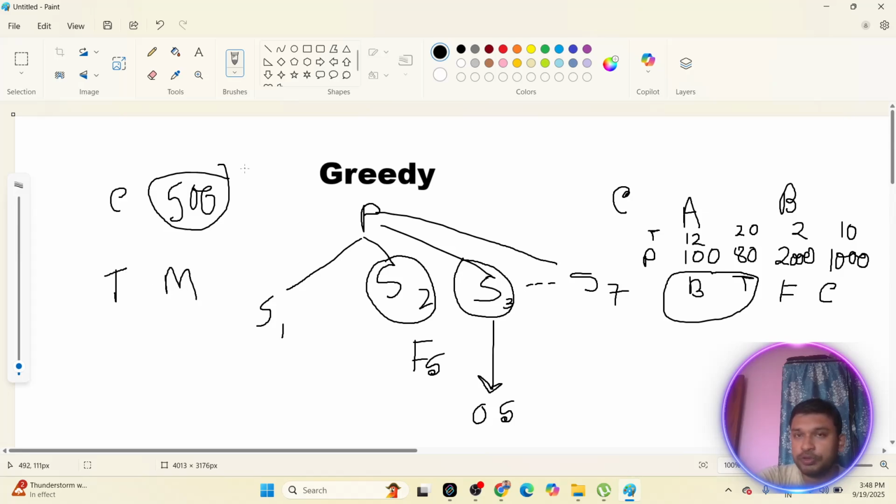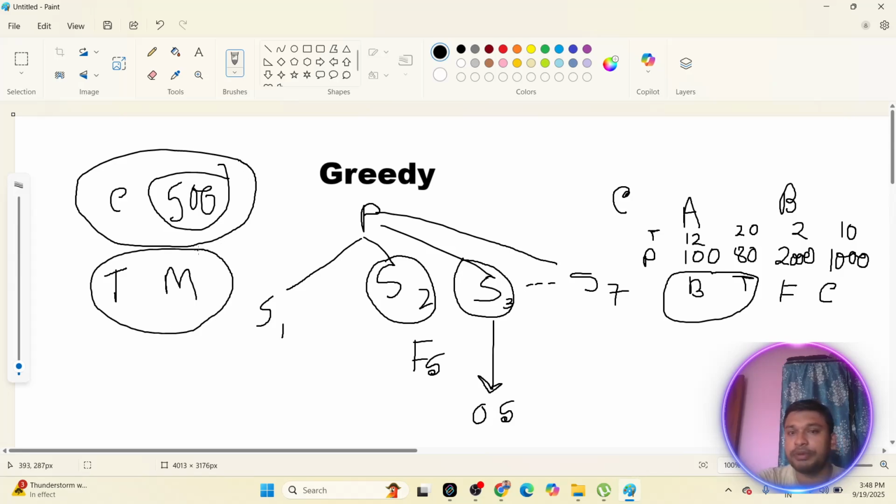So here the transportation cost and time are given, it is said as a constraint that your cost should be less than 500, and it is also said that your time should be minimum. Now you can understand it is a minimization problem with a constraint. Whenever you get all those things, you will understand that this can be solved using greedy algorithms.